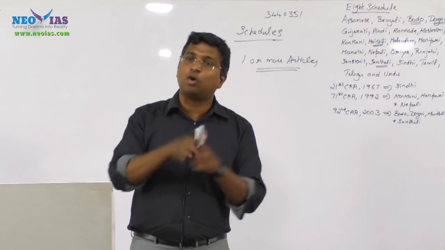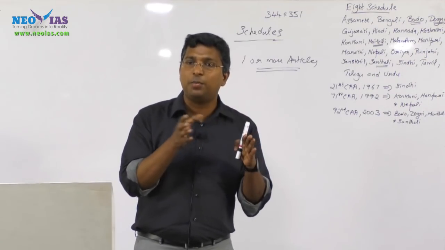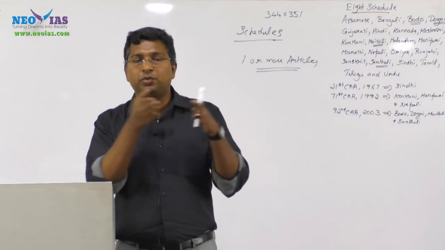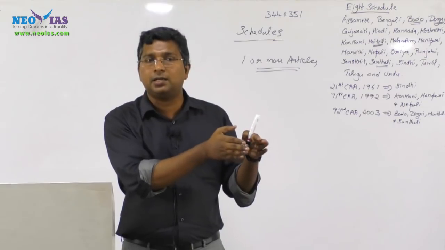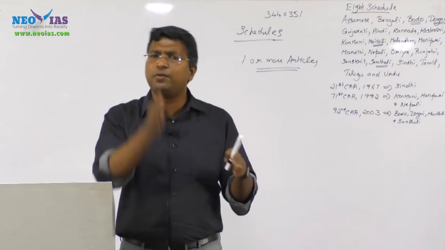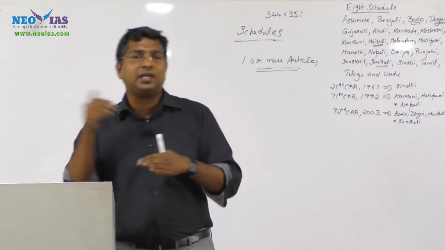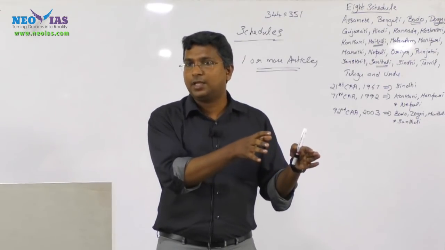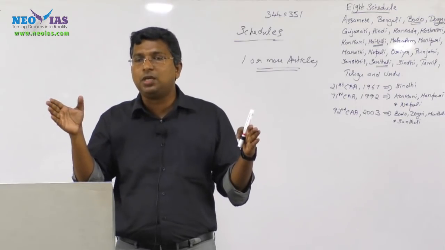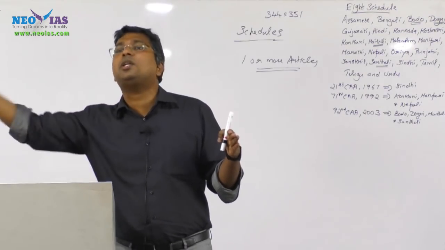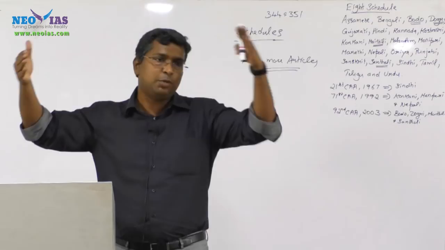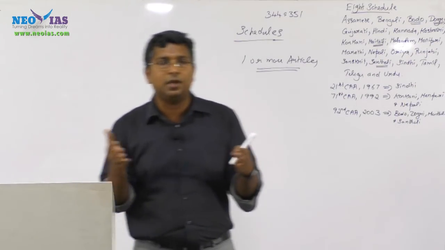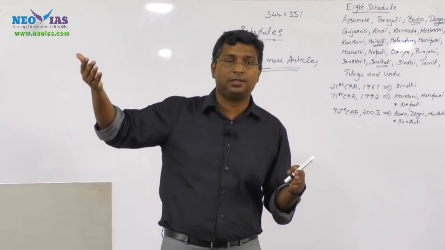Since our constitution is codified or systematically arranged, many of the articles were inserted in between. Especially when Panchayats were introduced, we inserted articles, then municipalities, like that. Whenever we made an amendment and new articles were inserted, they were placed in their appropriate place. So when you check PM Bakshi, you can't see any article beyond 395. The limit is between 1 and 395. It does not mean that we have only 395 articles. We have more than 450 articles.